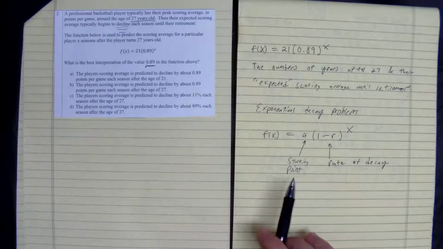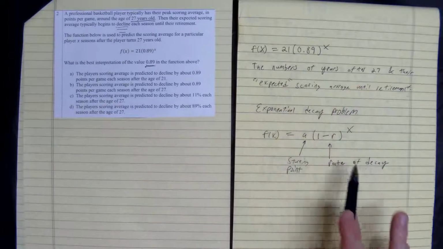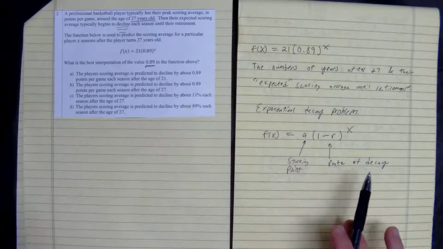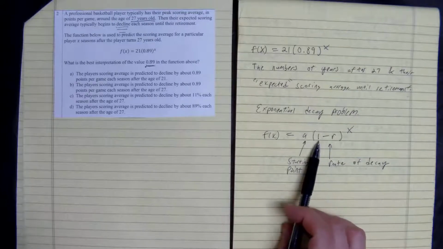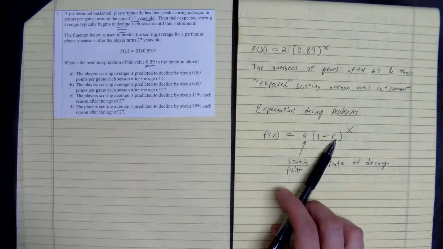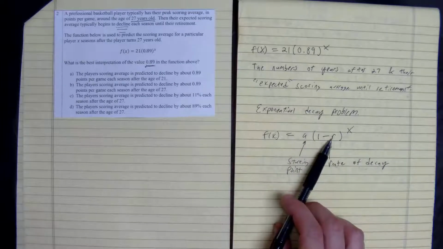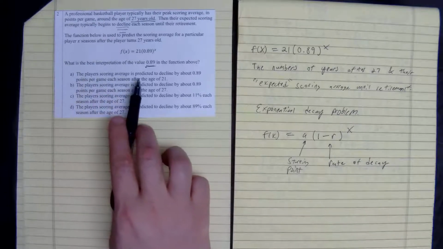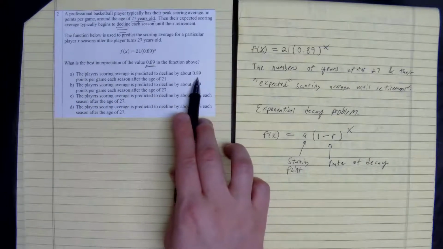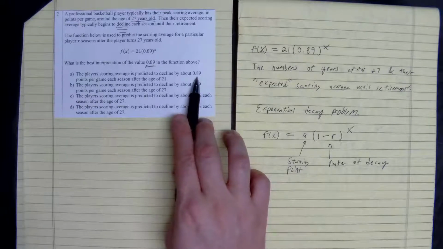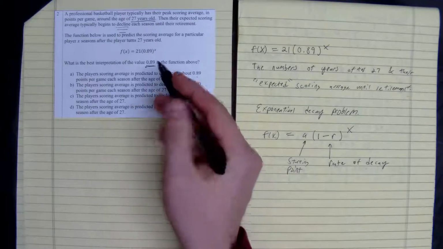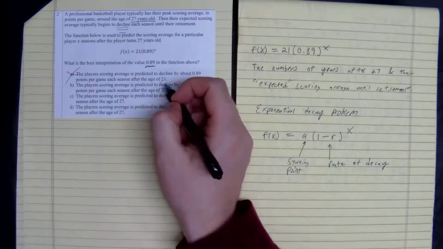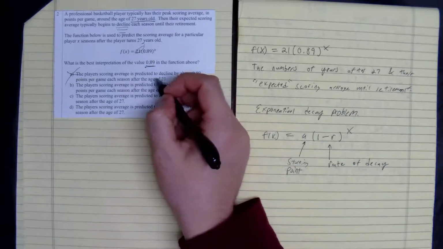So this is kind of tricky because what they're saying is, what does this 0.89 mean? Well, first off, 0.89 is close to 1. If you do the math for it, it's not going to really affect it too much. So we got some distractors in here. The player scoring average is predicted to climb by about 0.89 points per game each season after the age of 21. That is not true because this function is after 27. So this is not true, because that's 21 points, not 27.